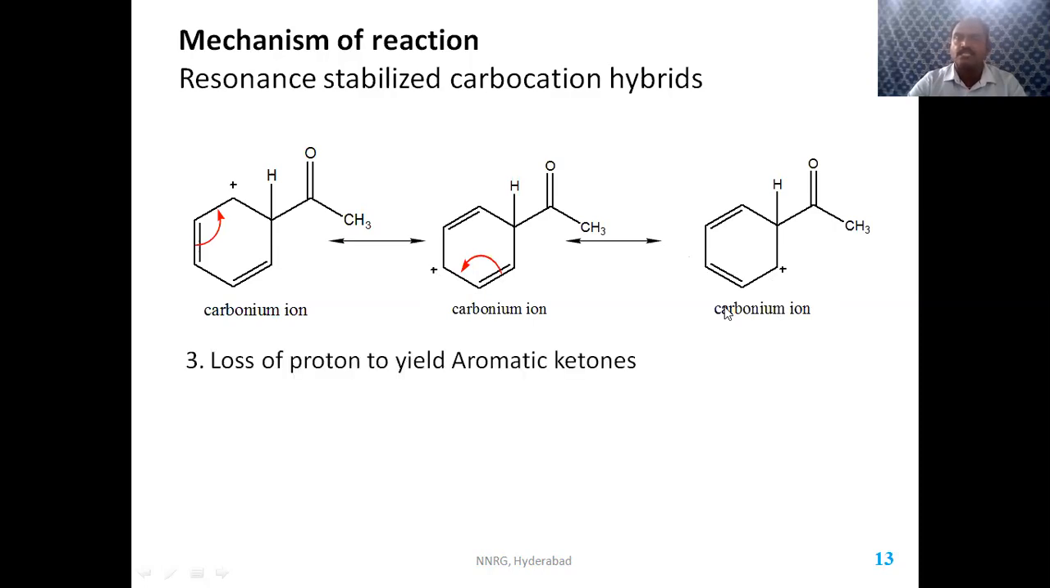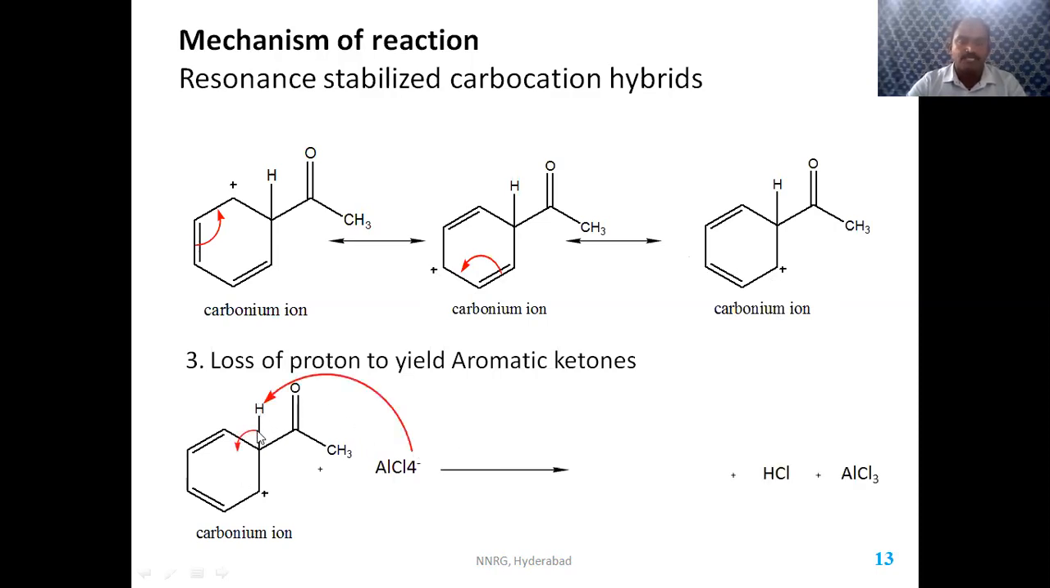This then reacts with the base which is there in the solution. What is the base here? Again, tetrachloroaluminate. Tetrachloroaluminate accepts the proton which is there. When it accepts a proton, the pair of electrons enters into the aromatic nucleus to restore the aromaticity and nullify the positive charge. So the Cl and H form HCl, the Lewis acid AlCl3 is formed again, and it gives rise to the ketone, that is, phenyl methyl ketone. So this is the mechanism involved in the Friedel-Crafts acylation reaction.